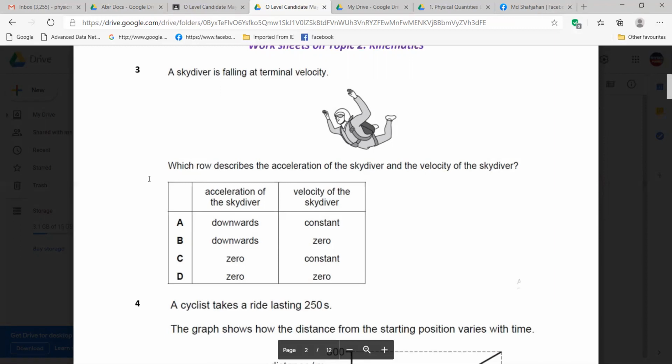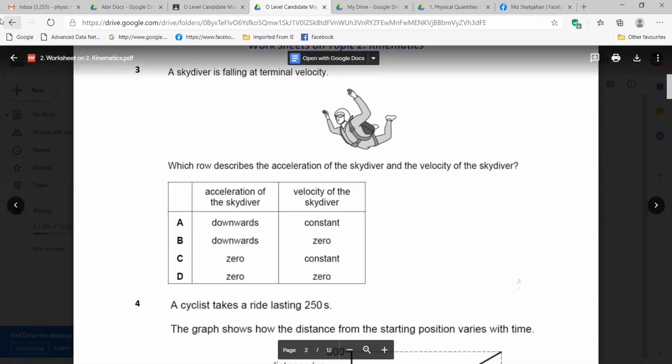So you focus on the question here. A skydiver is falling with terminal velocity, right? So terminal velocity means what? Uniform velocity, constant velocity, right?